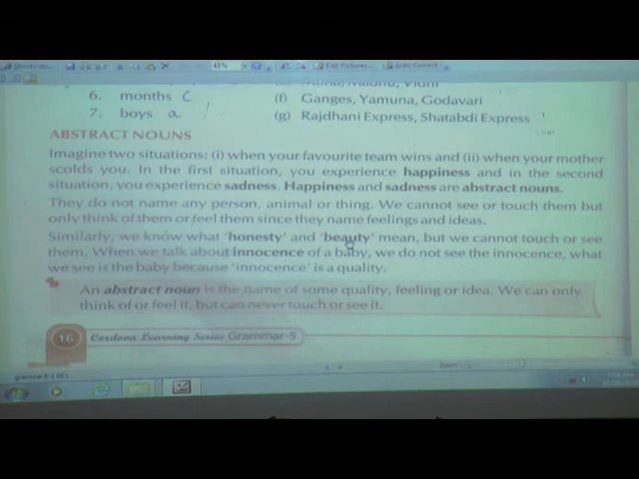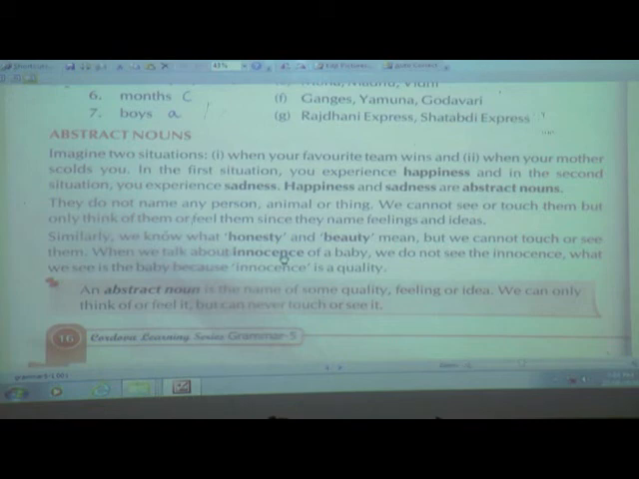Okay, but we can't see them or touch them, but we can feel their honesty, we can feel their beauty, or we can think about their beauty, or think about their honesty. When we talk about the innocence of a baby, suppose your small baby brother or baby sister is at home, you will see they make many mischievous things at home, and you see the babies are very innocent.